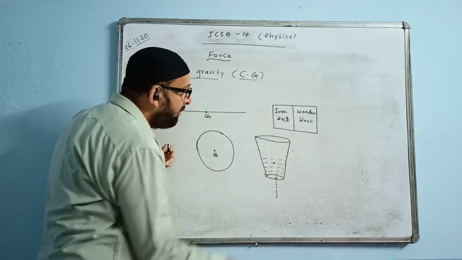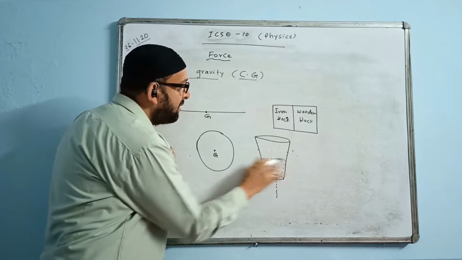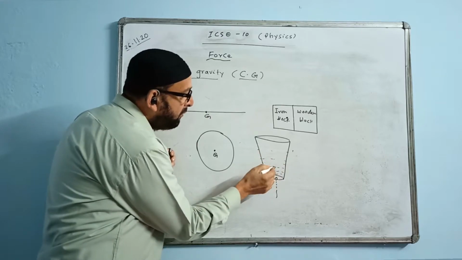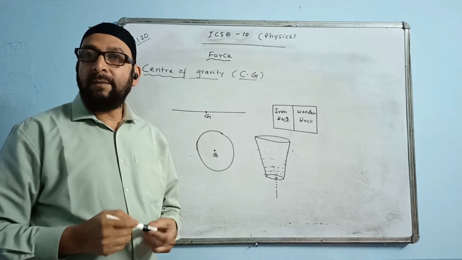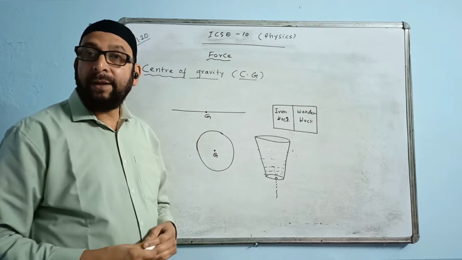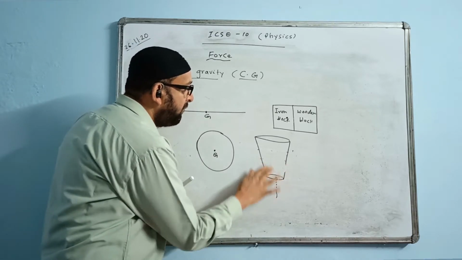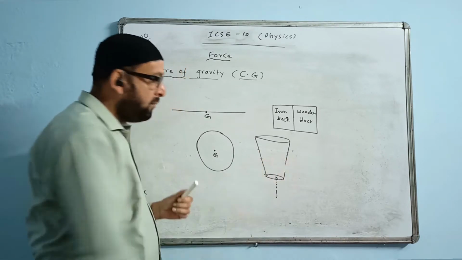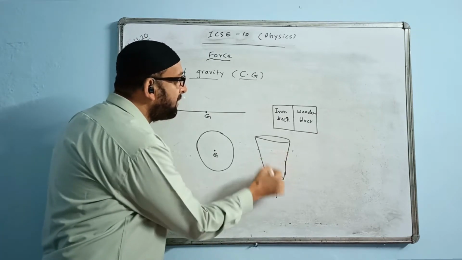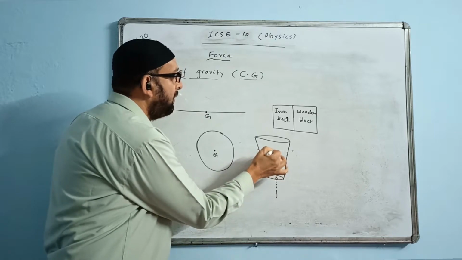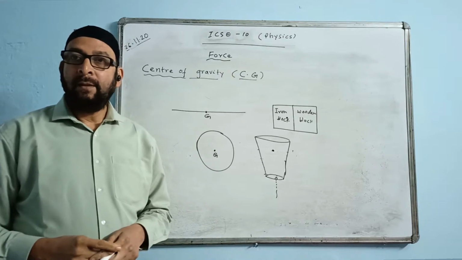Again, more water will be going down, and the position of CG will be somewhere here, like this. The position of CG will keep on lowering till the bucket becomes empty. Once the entire water goes out, we have an empty bucket. Where was the empty bucket's center of gravity? Over here. Then again it will rise all of a sudden.